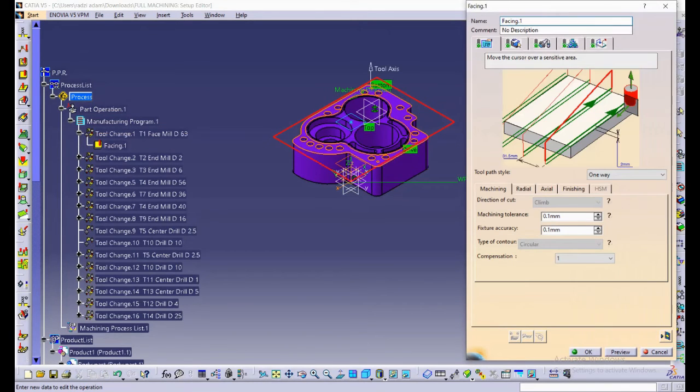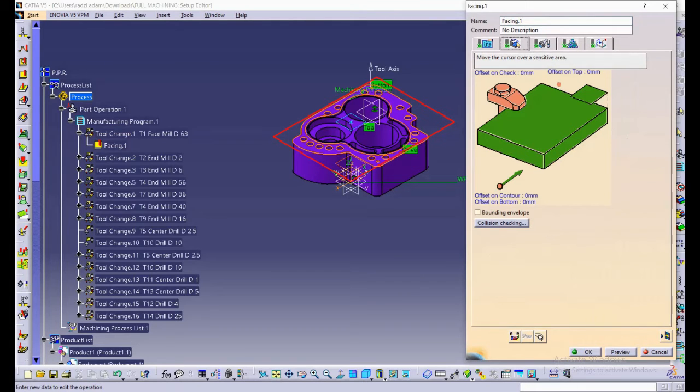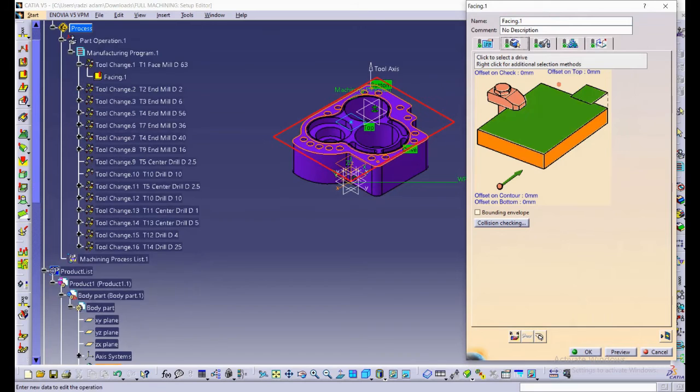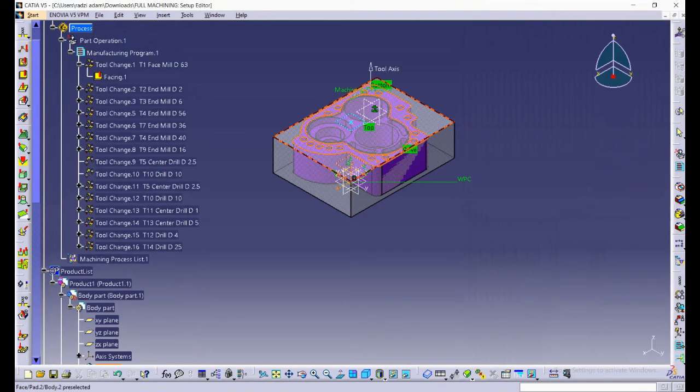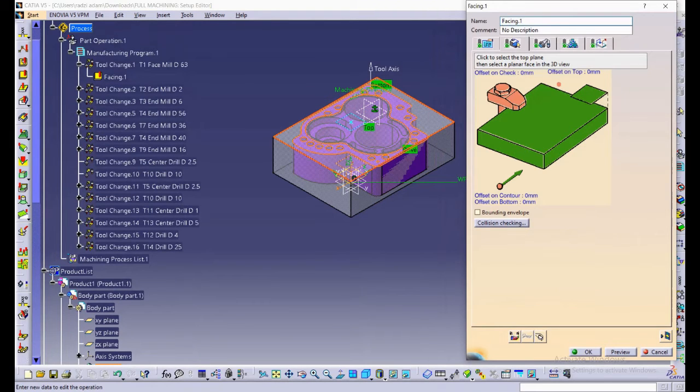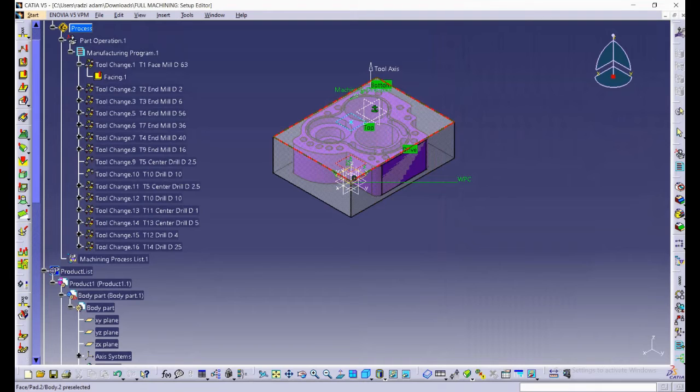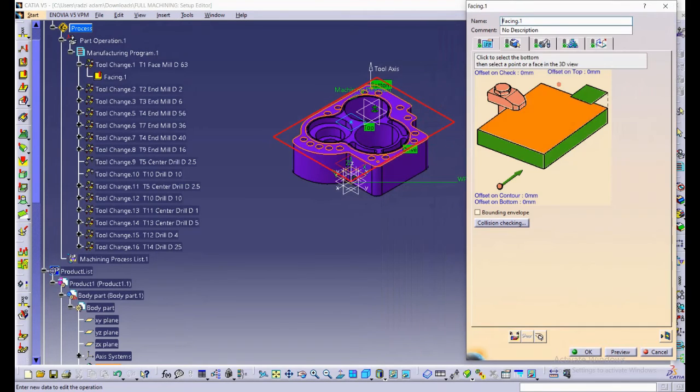To select the geometry for the top, we need to show the stock first, and then for the top we can select the top of the stock. For the bottom, we need to hide the stock first and select the product, and the drive will be automatically defined.